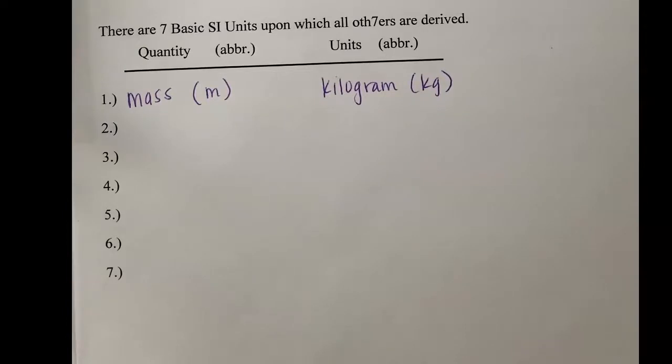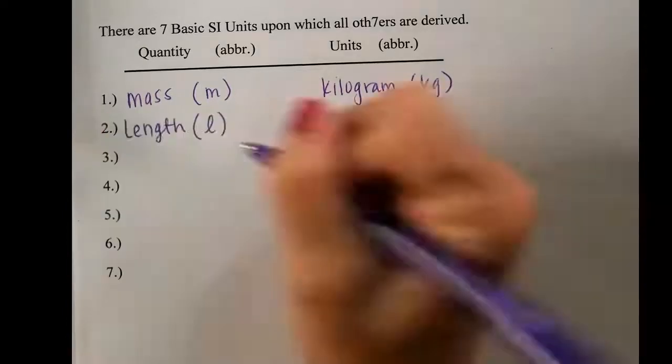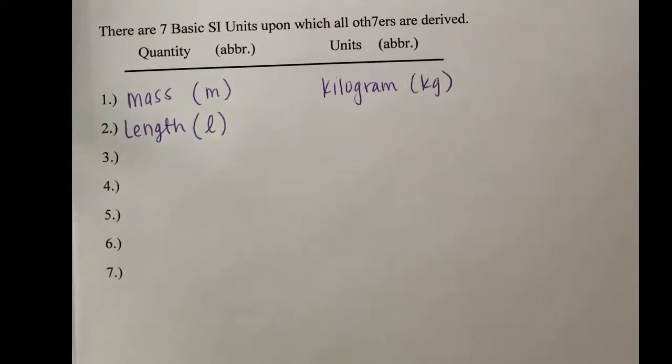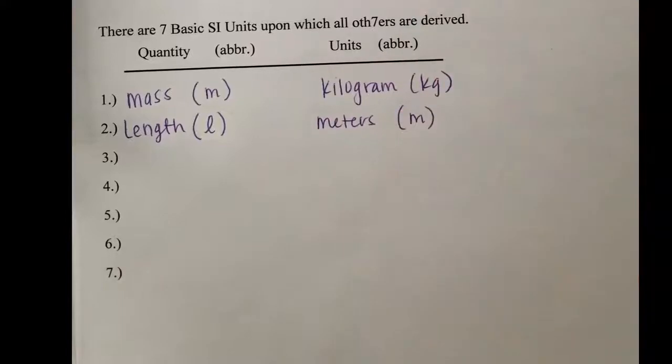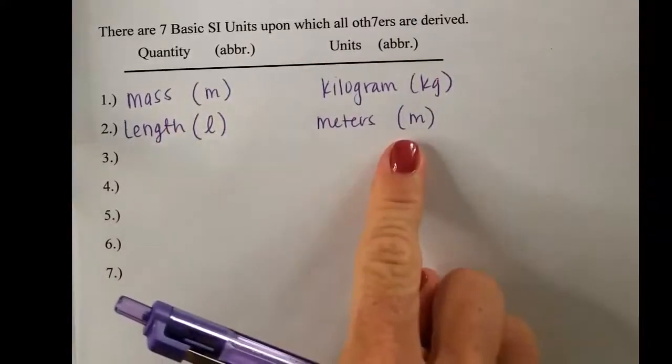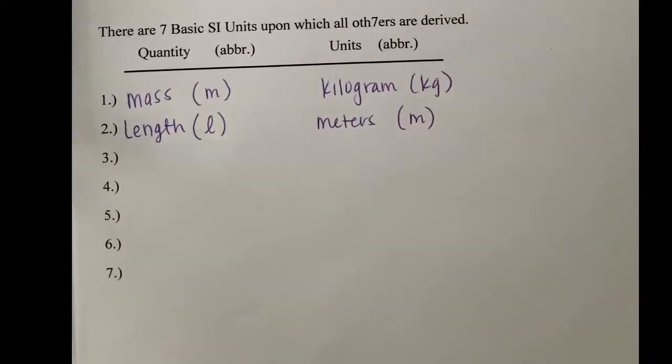The second unit that we could measure would be length, lowercase l. And we measure length in meters, abbreviated by an M. You can see my M's are already getting used up. M's are a hot commodity in science. M as a unit of measurement is quite common. We're going to see that right in just a few minutes.